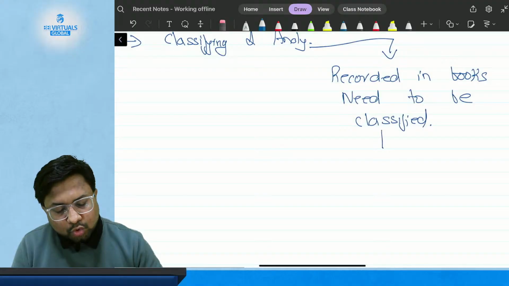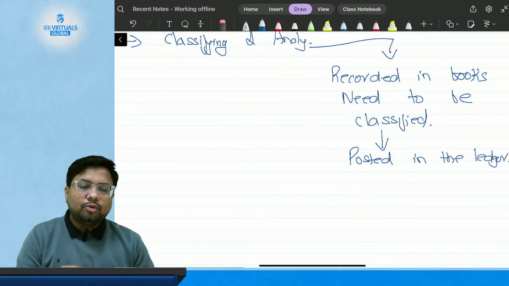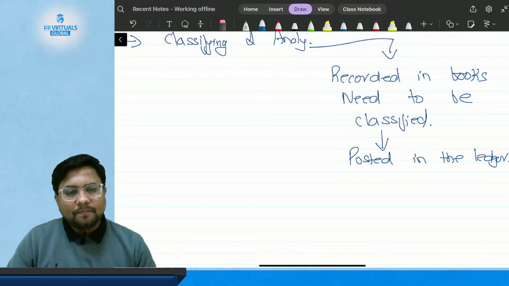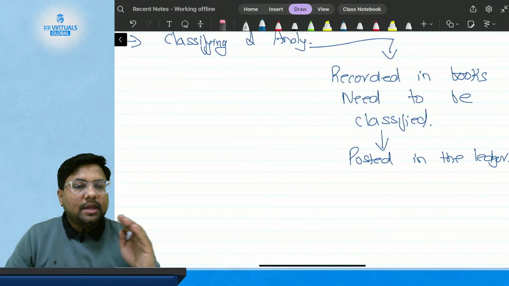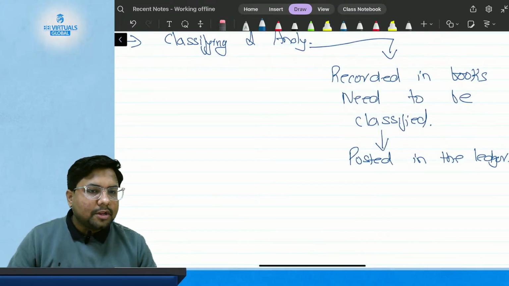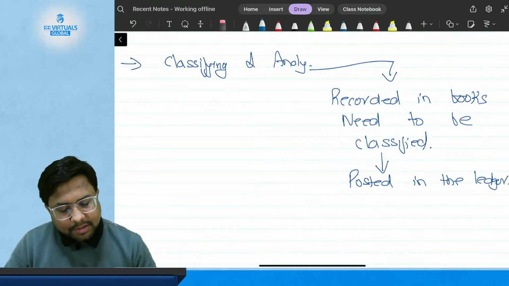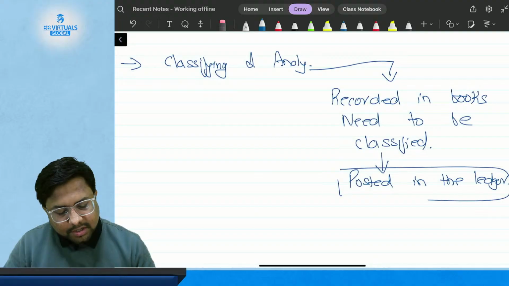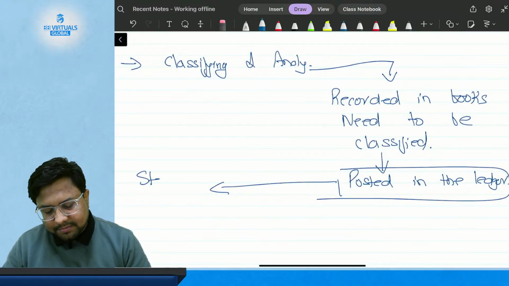Classified means to be posted in the correct ledger. That means the income should be reported in the ledger of income. The expense should be recorded in the ledger of expense. The asset should be recorded in the ledger of asset and should be classified accordingly. So the second step towards my financial reporting is classification and analyzing.